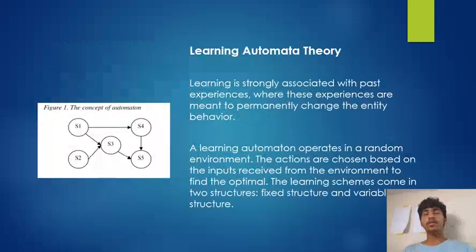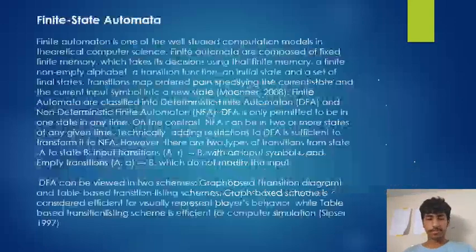Now, we will talk about learning automata theory. Learning is strongly associated with past experiences, where these experiences are meant to permanently change the entity's behavior. A learning automaton operates in a random environment. The actions are chosen based on the inputs received from the environment to find the optimal. The learning schemes come in two structures: fixed structure and variable structure. Here we are seeing the concept of automata.